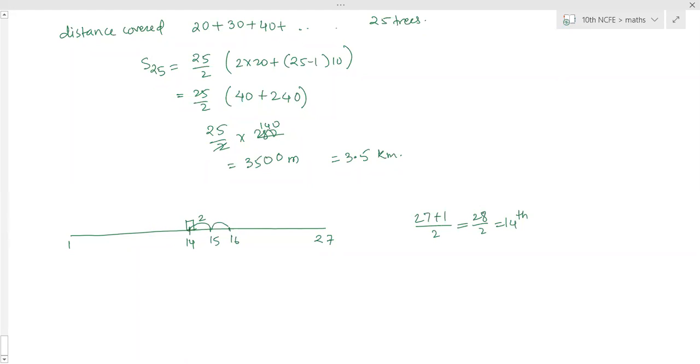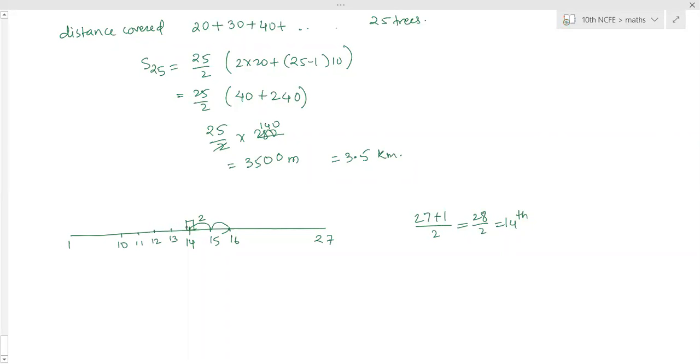So she has to move from the 14th flag, go to 15 and come back. Again goes to 16 and then comes back. Again goes to 17 and then comes back. So how many are there? Or here, if you check, this is the 13th one, 12th one, 11th one, then 10th one, and so on